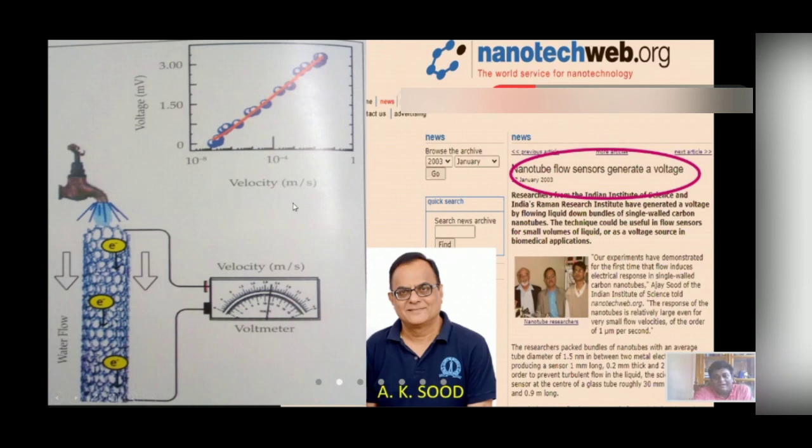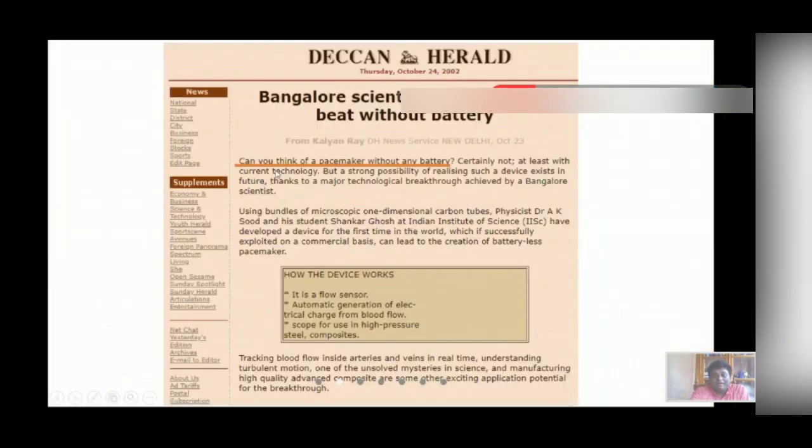If we see the data, with a very low velocity of 10 to the power minus 4 meter per second, we have a voltage of about 1.5 millivolt, which is sufficient to power a device. So from water flow, you can harvest energy. This can also be used in pacemaker sources. So can you think of a pacemaker without battery? Yes, obviously,